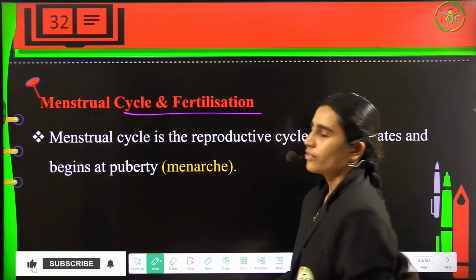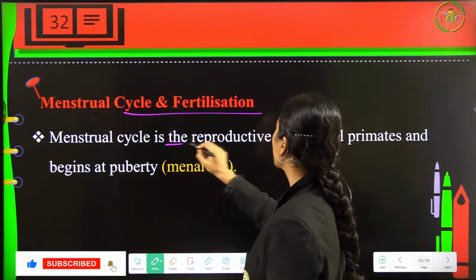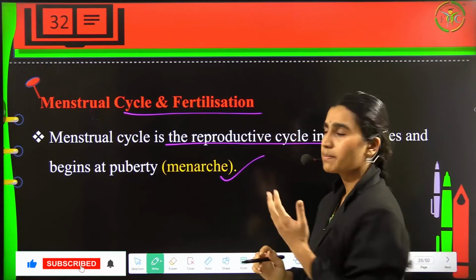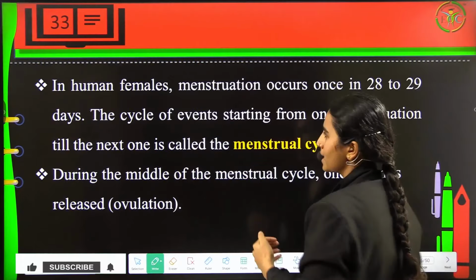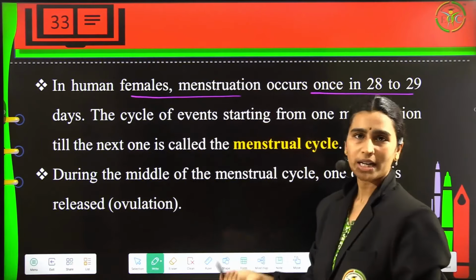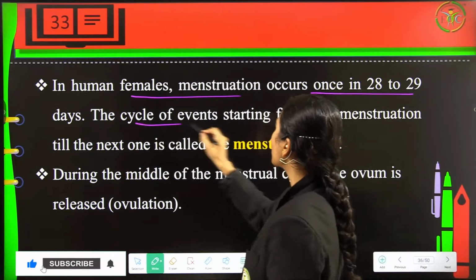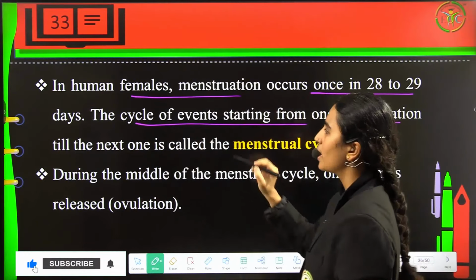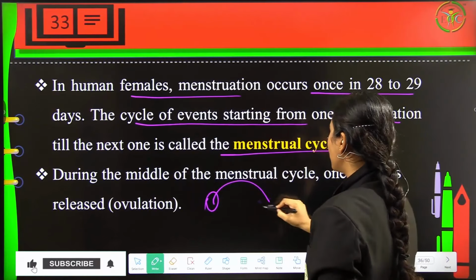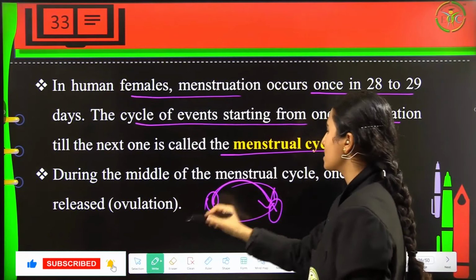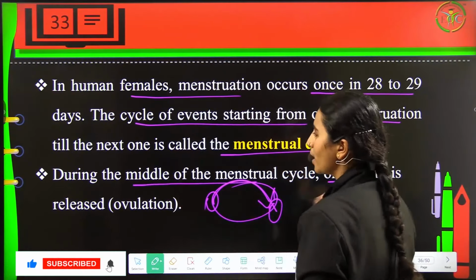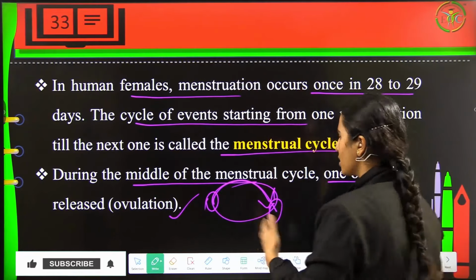Now, menstrual cycle and fertilization. So the menstrual cycle is a reproductive cycle in all the primates, and this will begin at the time of puberty, that is menarche. So the starting is the menarche and the ending is the menopause. Now in human females, menstruation will occur once in 28 to 29 days, that is once in every month, and the cycle of events starting from one menstruation till the next one is called the menstrual cycle. So now you have your periods, and the time you have your next periods, the gap between this is called the menstrual cycle. And during the middle of the menstrual cycle, one ovum is released, that is ovulation happens.